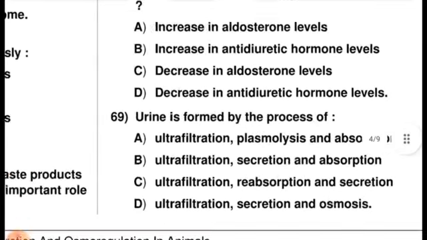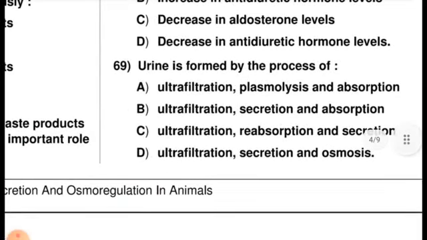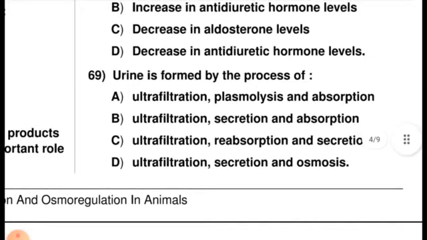Right. Next question: urine is formed by the process of three steps: the first is ultrafiltration, the second is reabsorption, and the last is secretion. Because of this the right option is option C.